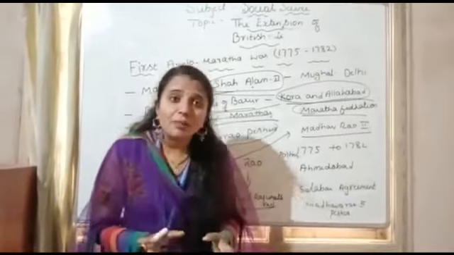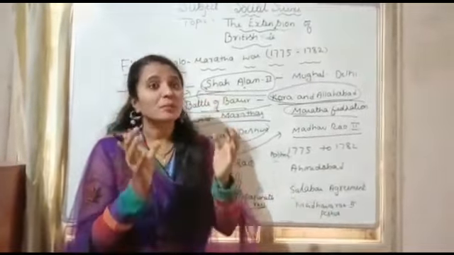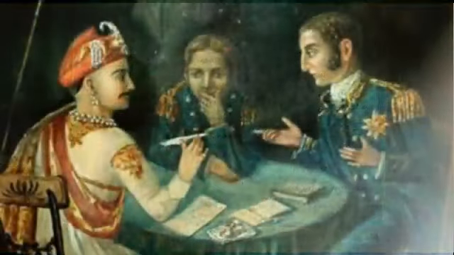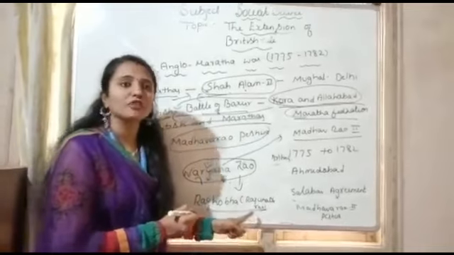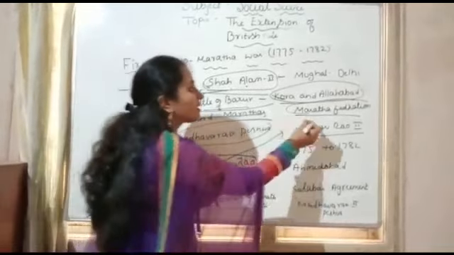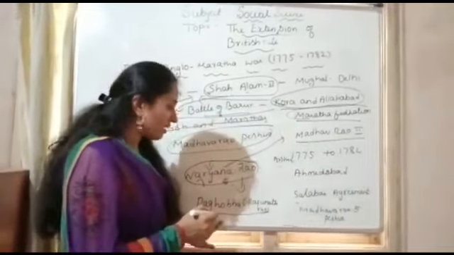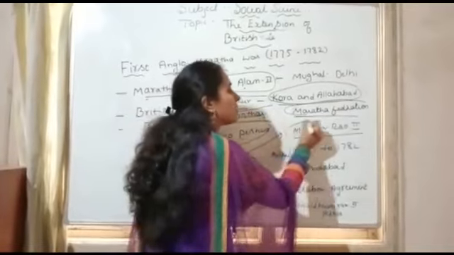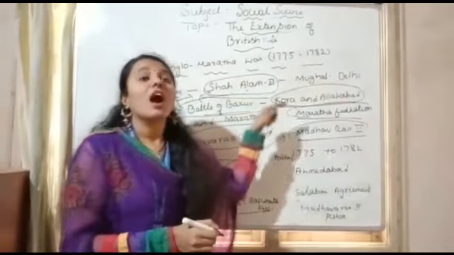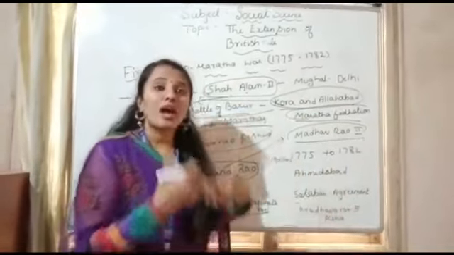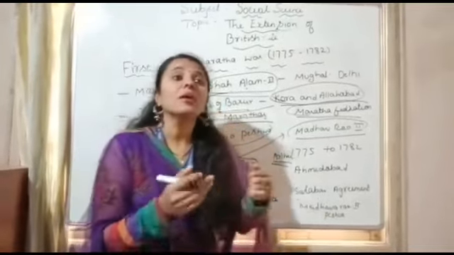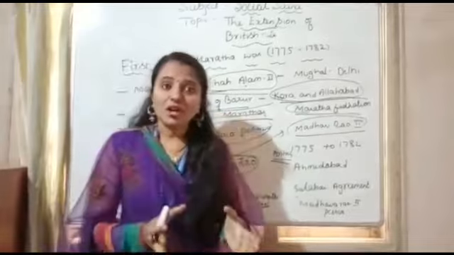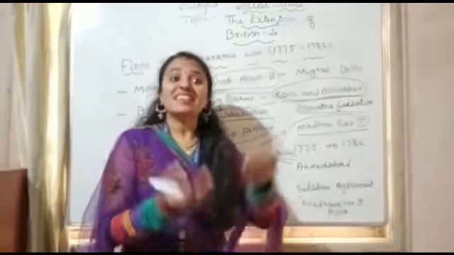Upset with this development, Raghoba approached the British for support. Why was Narayana Rao murdered? Because Raghoba wanted to become the Peshwa of the Marathas. But the Maratha Federation did not recognize Raghoba, so they made Madhavrao II the Peshwa. Upset with this, Raghoba sought the support of the British. From whom did he ask support? The British. The British thought of exploiting this situation in their favor.